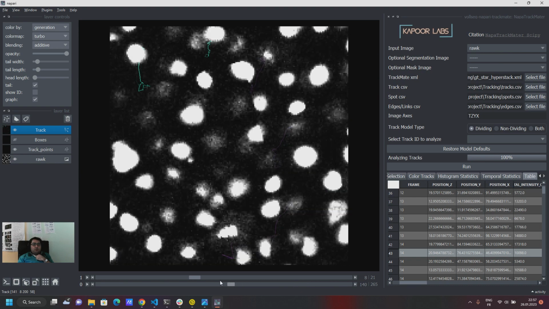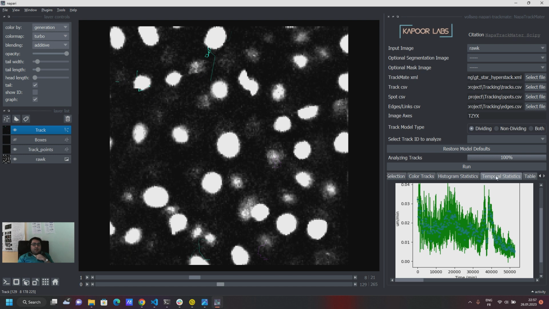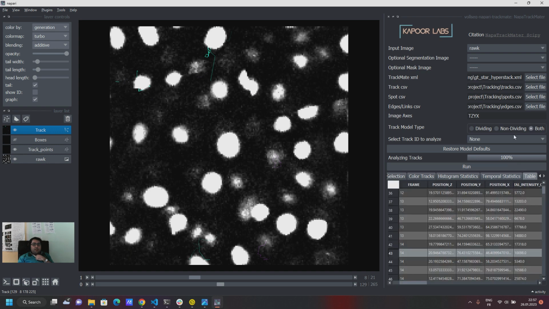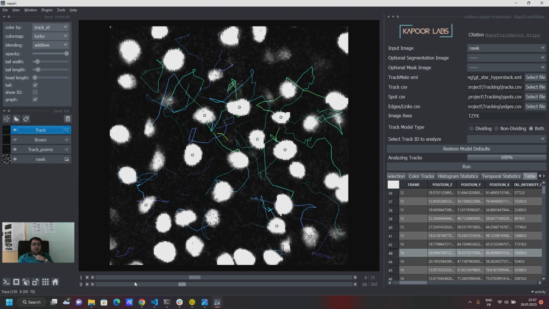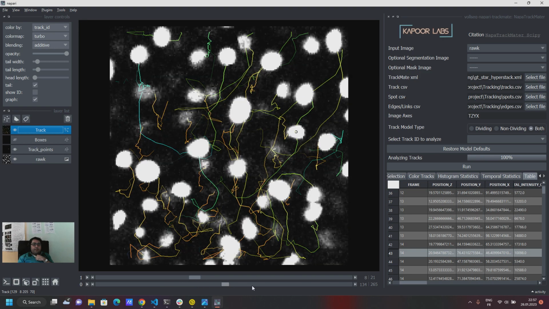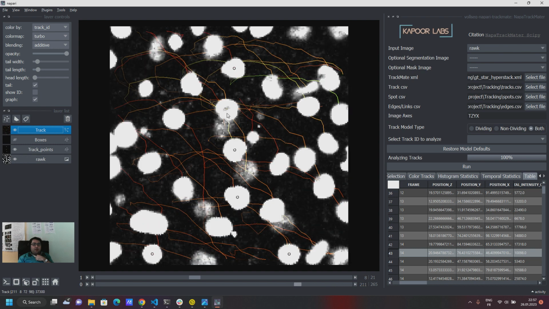And all of these properties would be calculated in these different tabs. And the next update will actually update this based upon the separation of the track model type. But in this particular version, you can visualize your tracks in these different possible ways of the level of interactivity. So one thing which is not here right now is if I click something on here, it doesn't highlight anything on the table right now, but that's the next step.